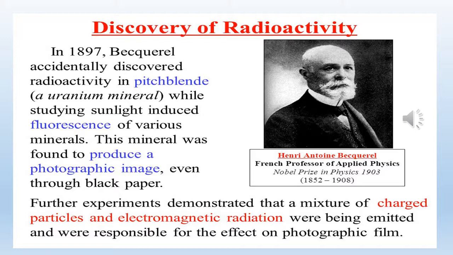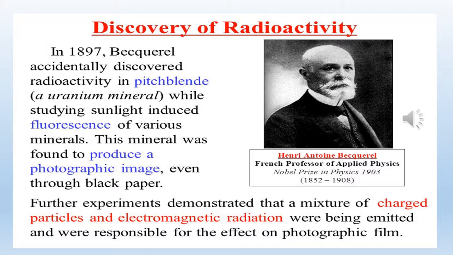He finished his research for the week. That is, he stored some amount of uranium compound in a drawer for the weekend. That compound was kept in a drawer for a week. By chance, an unexposed photographic plate was also stored in that same drawer.